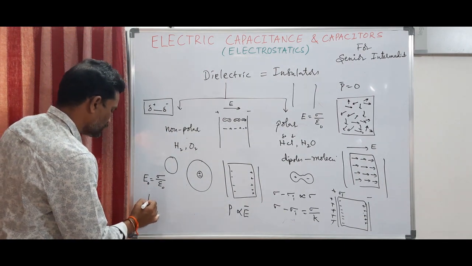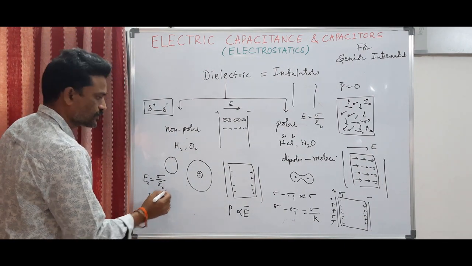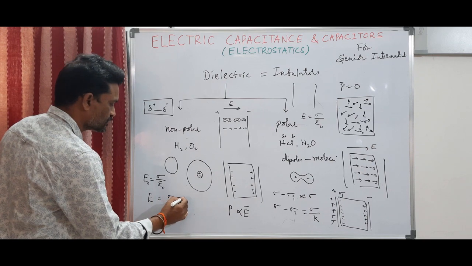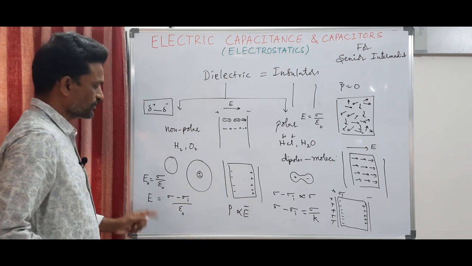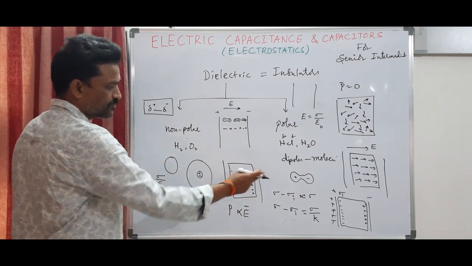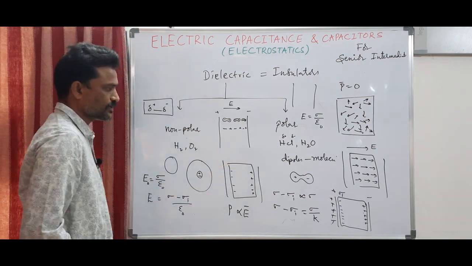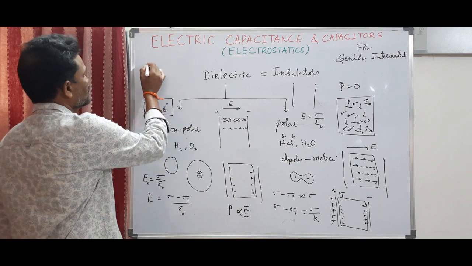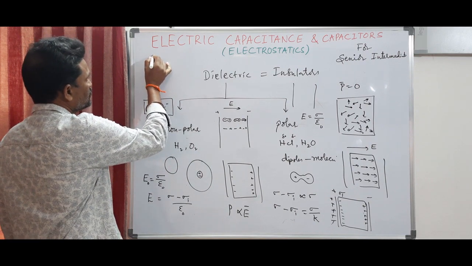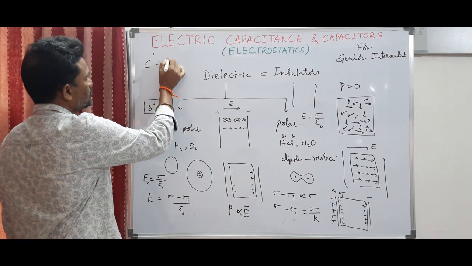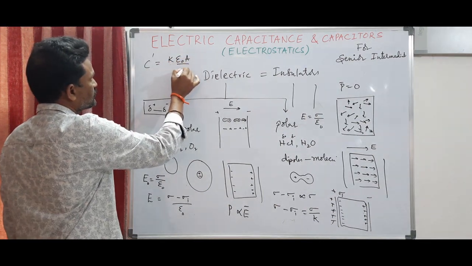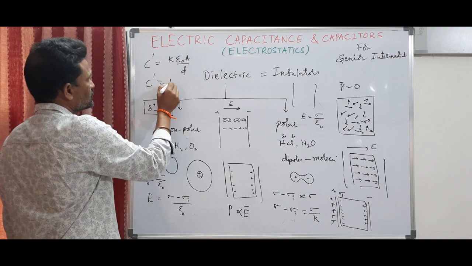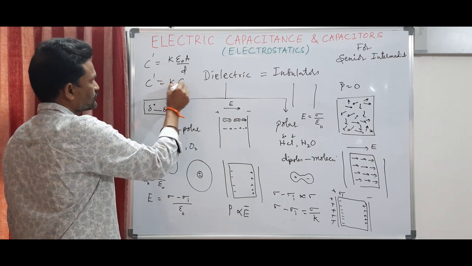So, in the presence of dielectric, it becomes sigma minus sigma I by epsilon naught. By making use of this, instead of sigma minus sigma I, if you substitute sigma by k, this derivation is not important, you are going to get the new capacitance as C prime is equal to k times epsilon naught A by D. That means C prime is equal to k C naught.